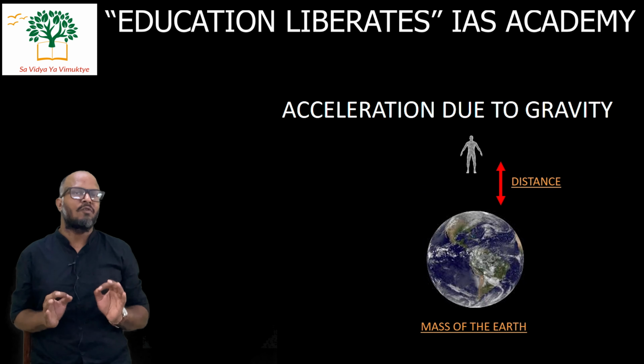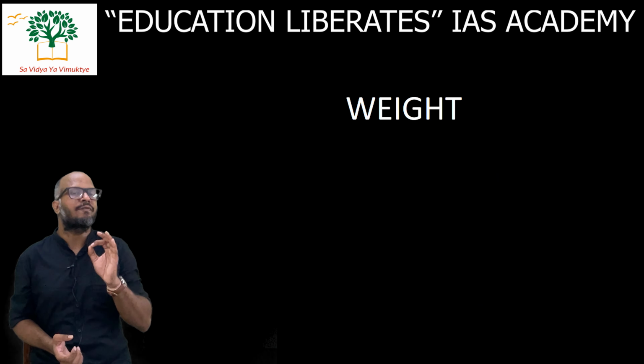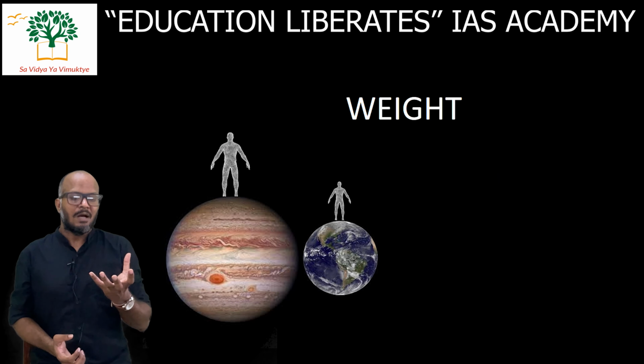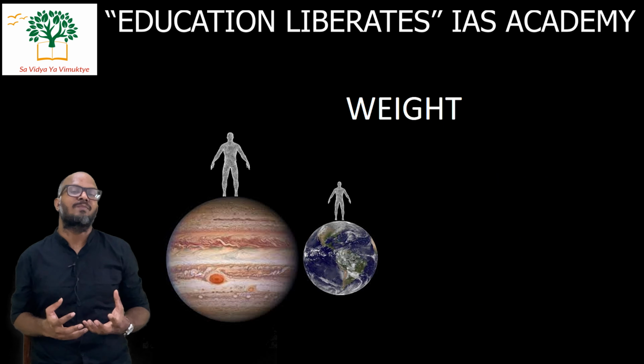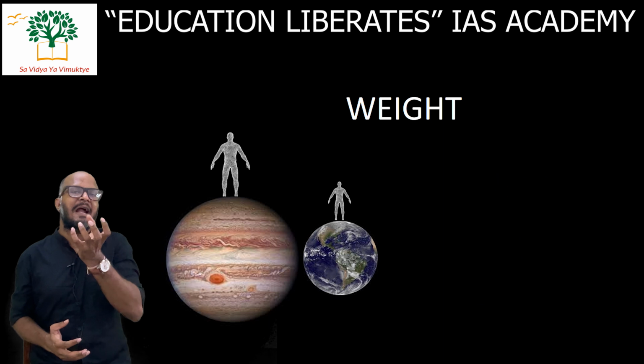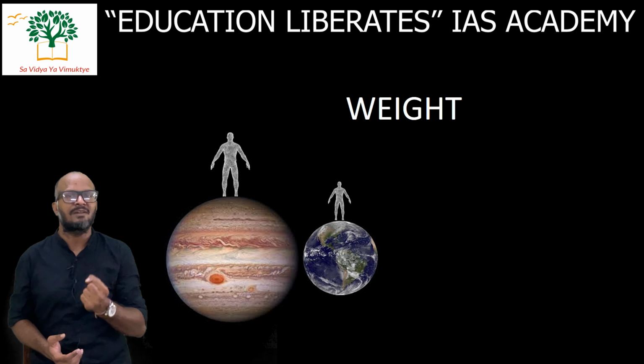Now the weight of the object is because of this force. The weight of an object is the measure of this force. So a planet which is having much more mass than the Earth will attract the object with the heavier force or the larger force.